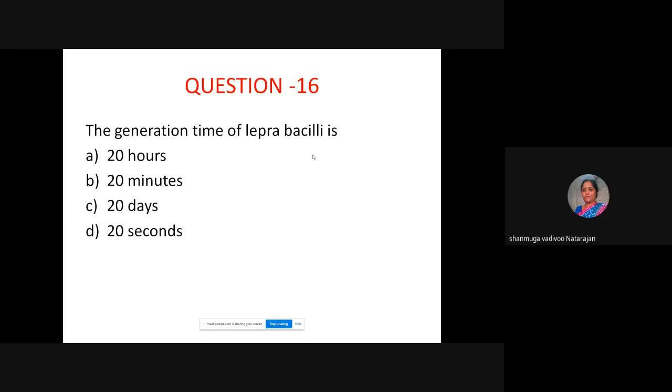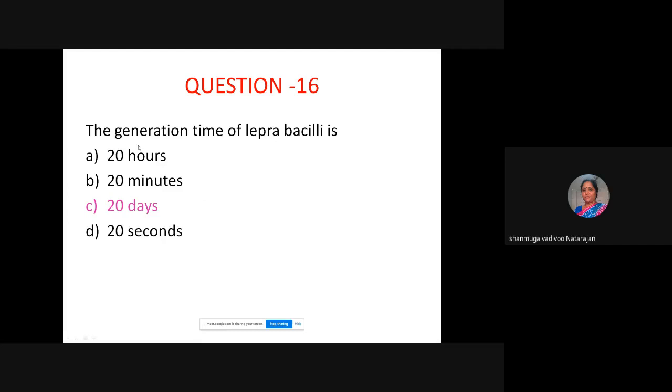So it has a very long generation time. Leprobacilli is a very, very slow growing bacilli. So 20 hours is for which bacteria? Can anybody guess? 20 days is the correct option. Actually for generation time, we have the rule of 2: 20 minutes, 20 hours and 20 days. The faster multiplying, 20 minutes, is for most of the bacteria, like E. coli. Classically, we take the example E. coli will have a generation time of 20 minutes. That is, one bacilli will become 2 bacilli in 20 minutes.